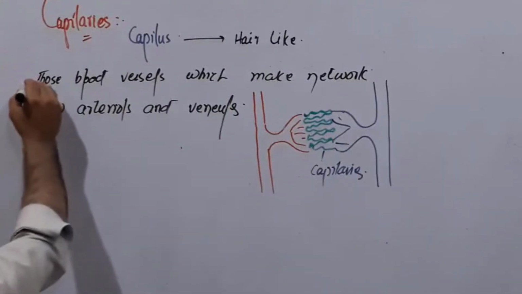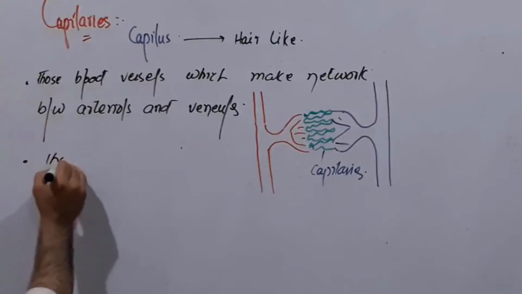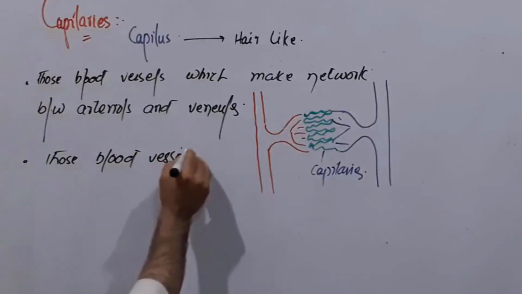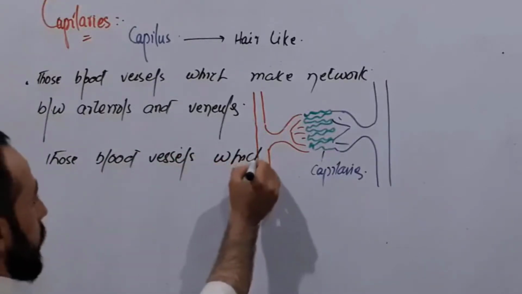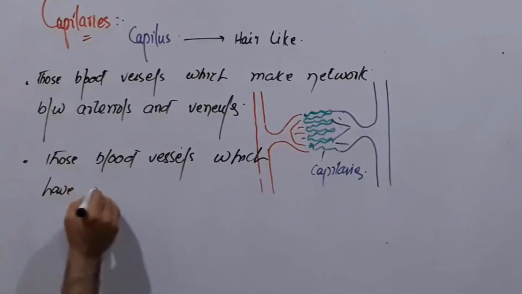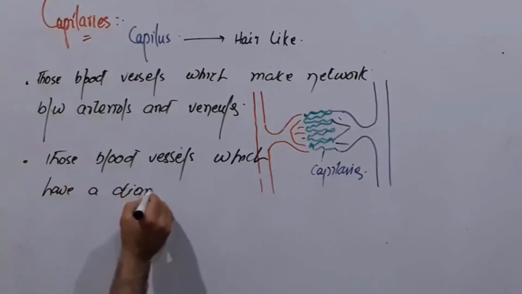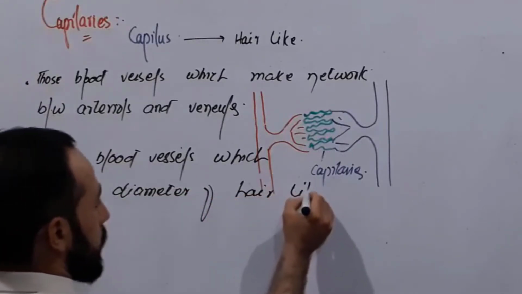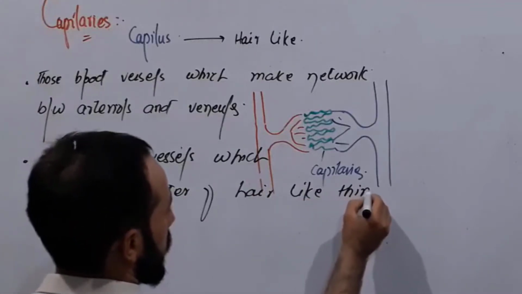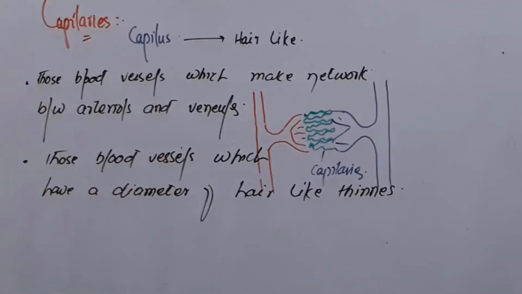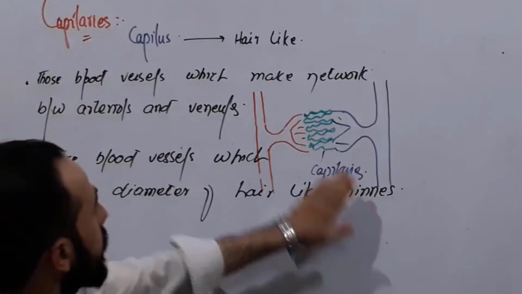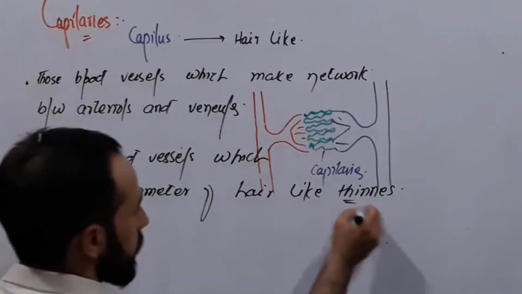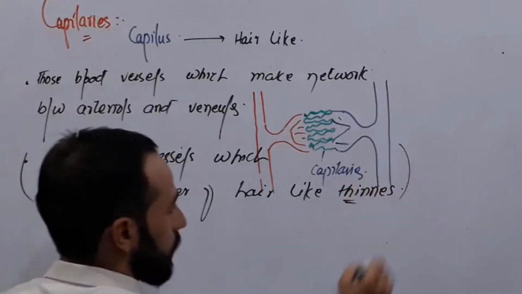Now another definition, according to this word: capillaries are those blood vessels which have a diameter of hair-like thinness. Okay, they are thinner than our hairs, so they have a diameter of hair-like thinness. This is another definition for capillaries.